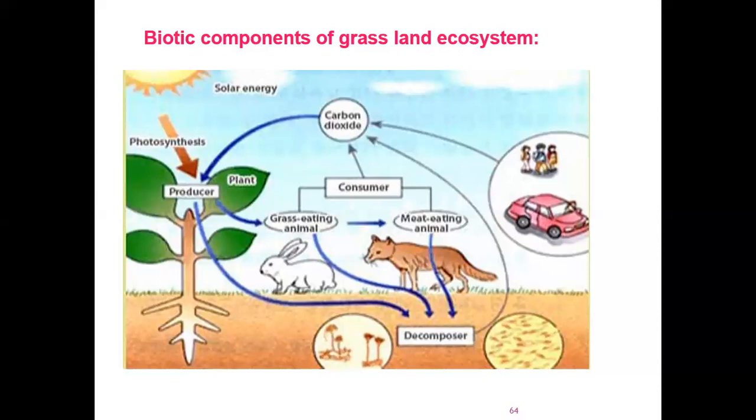Also, we are using them for overgrazing, and we are using them for agriculture. Because of agriculture also, the land becomes unfertile after some years of continuous agriculture. As we use the chemical fertilizers and pesticides, the land degrades in quality. So these are some of the threats to our grasslands. So this is about your grassland ecosystem.